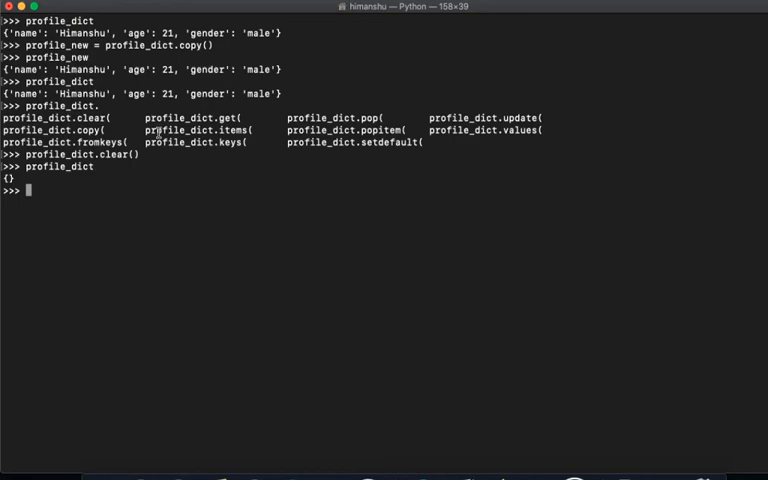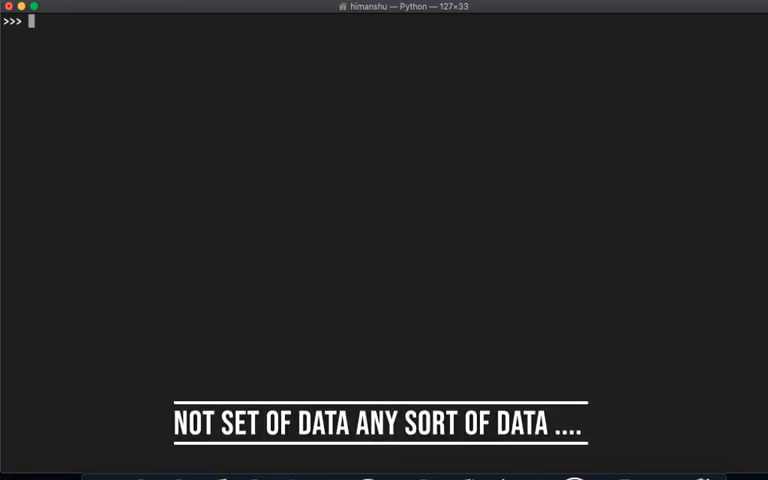Now this is what lists actually are. You might have seen that lists are completely mutable. Dictionaries are also completely mutable, but there comes another thing which is called sets, right? So what are sets actually? Sets are basically any set of data which you cannot change at any point of time.